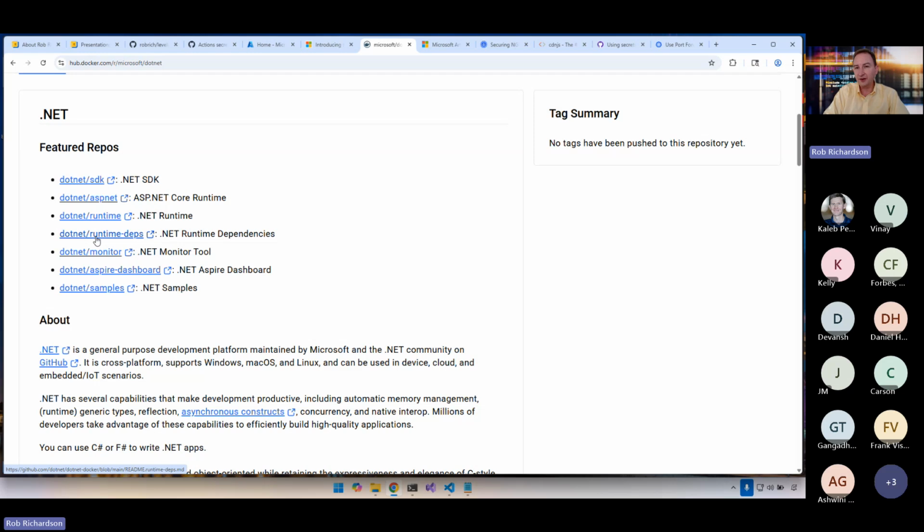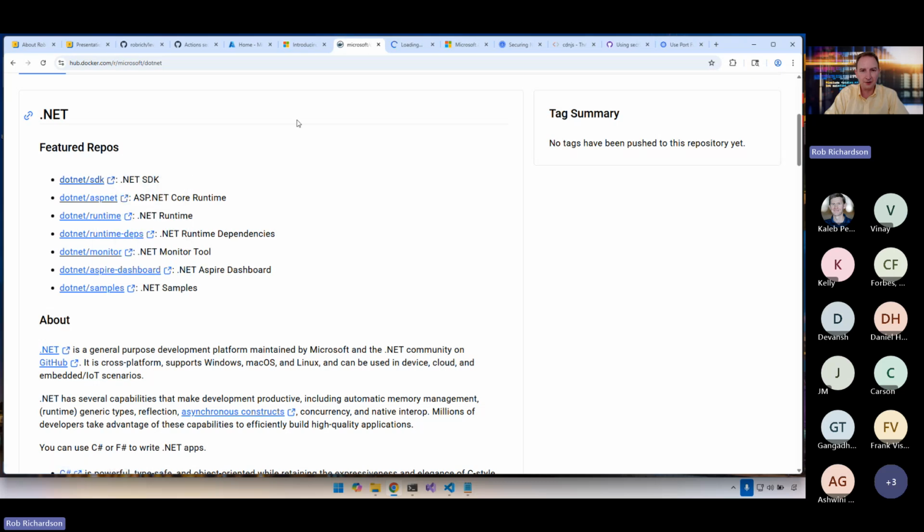Runtime-deps includes everything you would need to install .NET, but .NET is not yet installed. Built on top of that is .NET Runtime that has the ability to run console apps, but not web servers. Built on top of that is ASP.NET. Now we can run web servers, but we don't have compile tools. And built on top of that is SDK, where we can start to build .NET projects. That's where we want to start out.